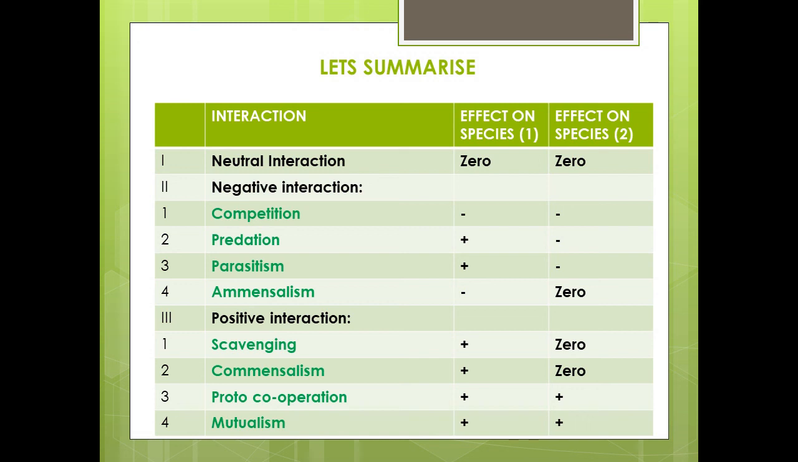In positive interaction, scavenging, for one of the species it is positive, and for the other species it is not affected, so it is 0. In commensalism, it is positive for one species and 0 for the other. In proto cooperation, it is positive for both the species, and for mutualism, it is again positive for both the species. The only difference between proto cooperation and mutualism is that in proto cooperation, the association is not obligatory, but in mutualism, the association is obligatory. Without the other, one will not be able to survive successfully.